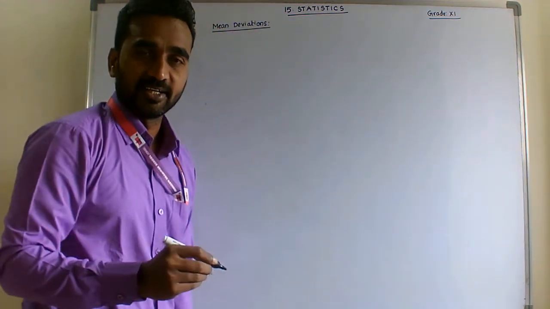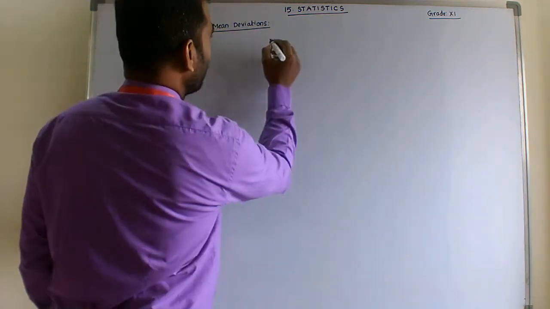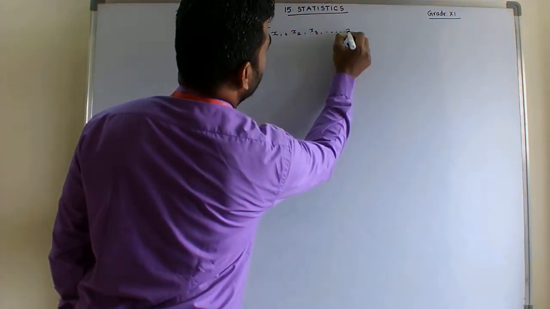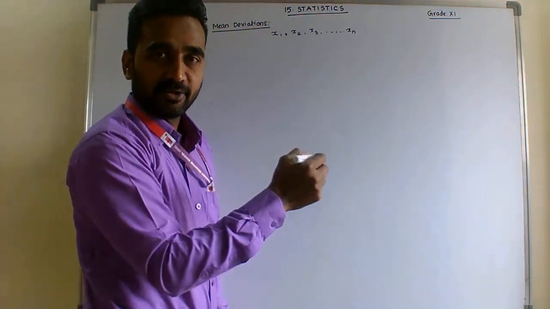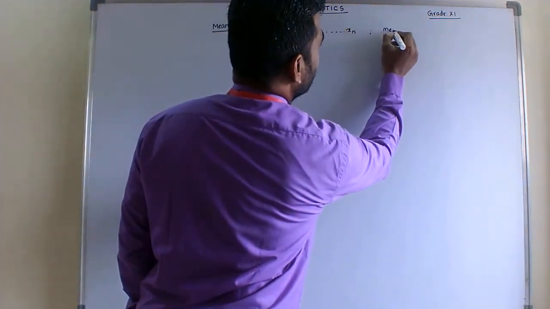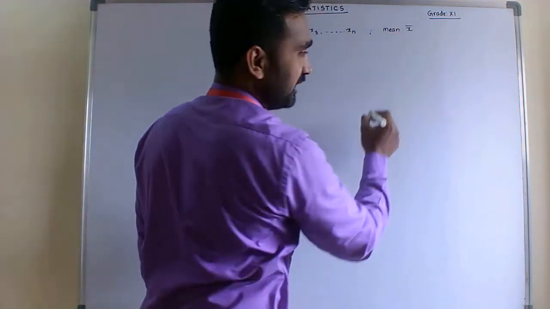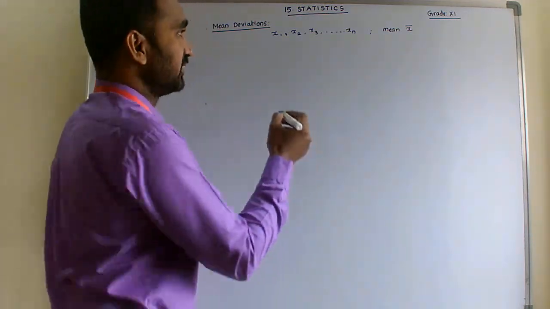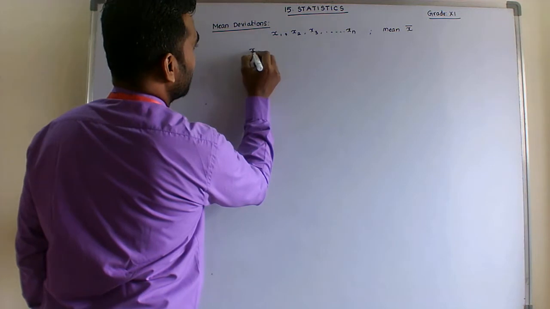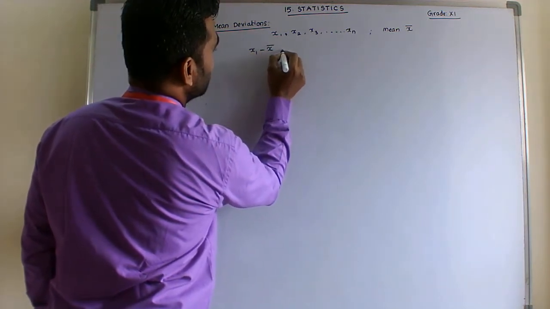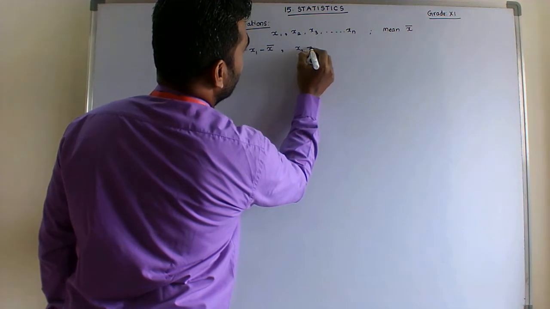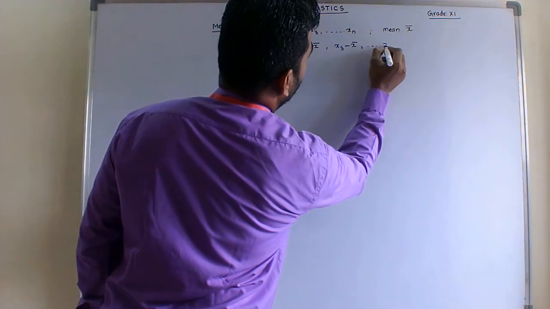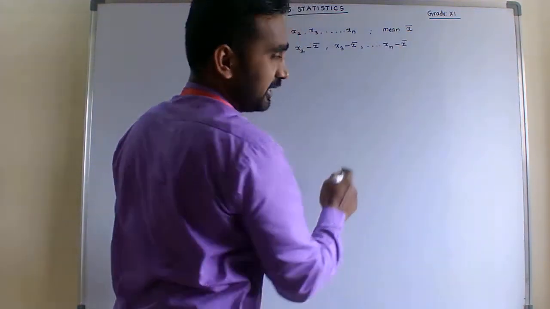So students, consider data x1, x2, x3, up to xn, which are n variates, and their mean is x bar. Mean is denoted by x bar, and their deviations are x1 minus x bar, x2 minus x bar, x3 minus x bar, up to xn minus x bar. These are the deviations.